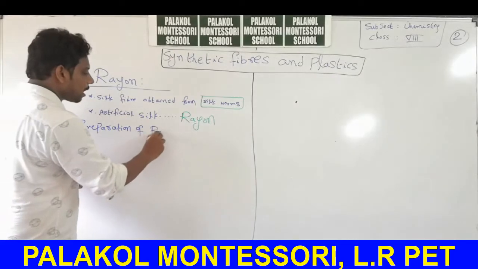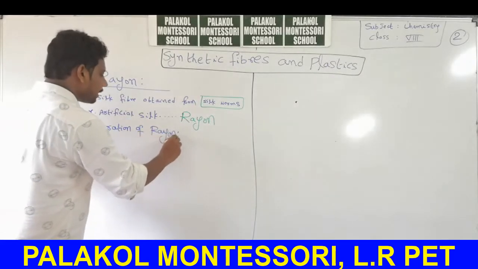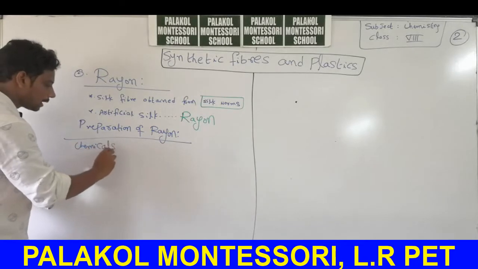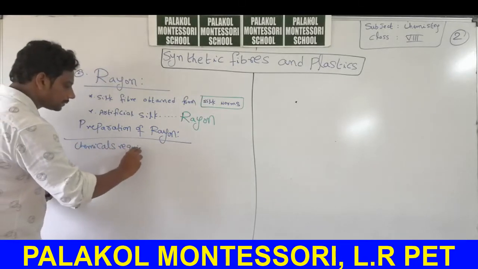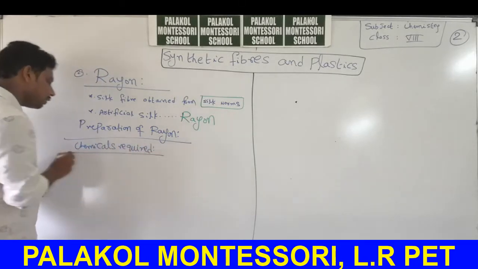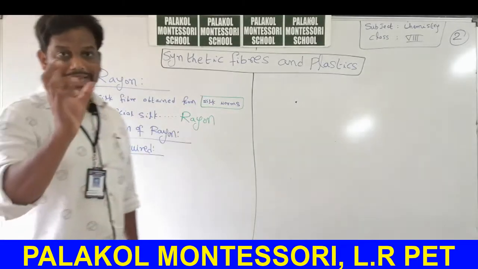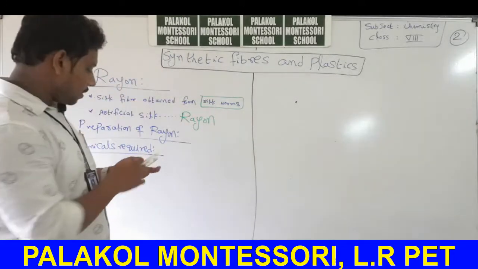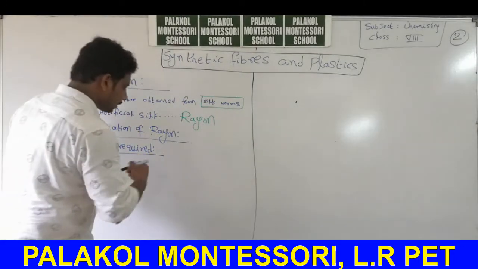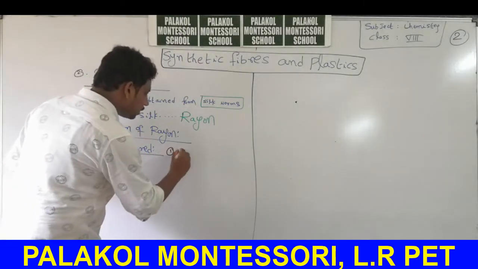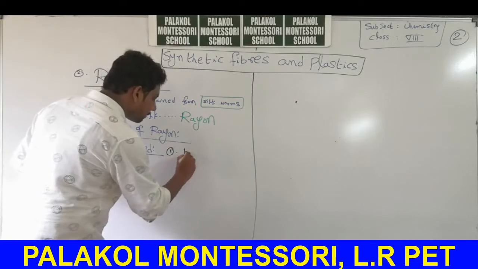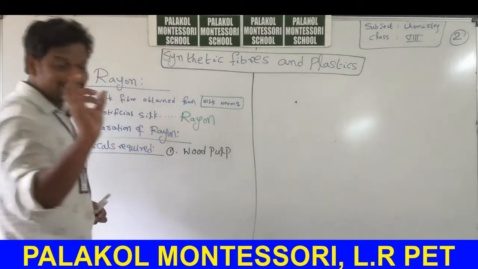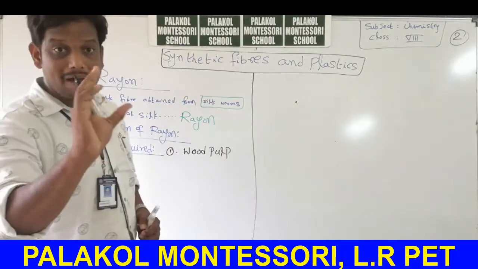Preparation of rayon fabric or rayon fiber. The chemicals required, which are used in preparation of rayon fiber, are: first one, plant cellulose, wood pulp, in Telugu karra gujju, pulp of wood.